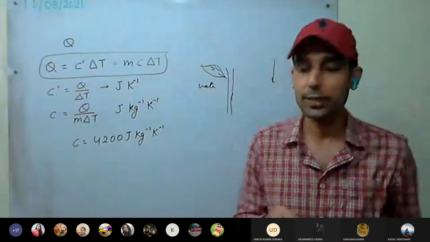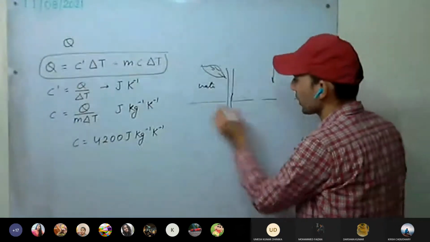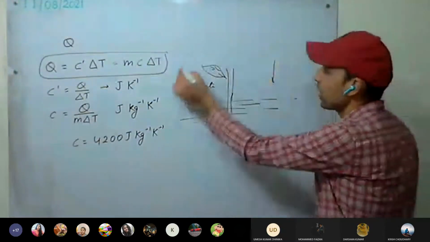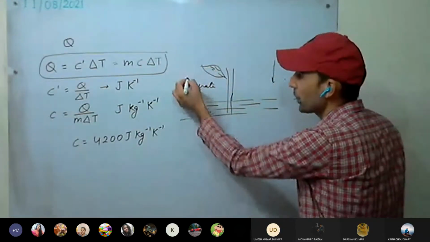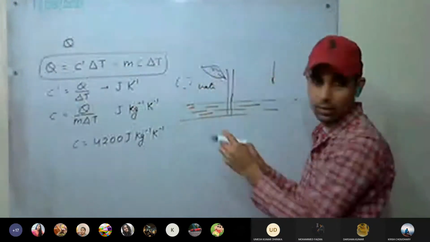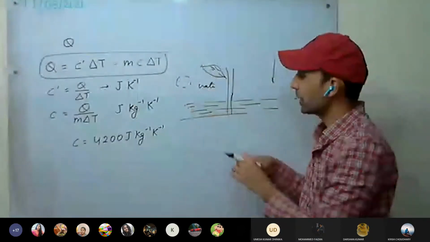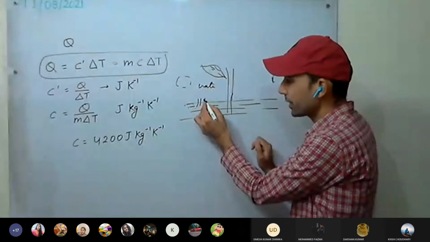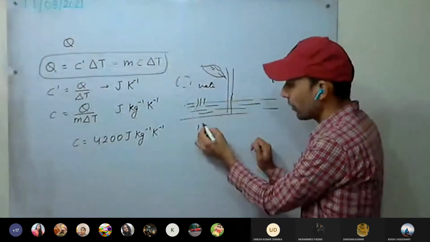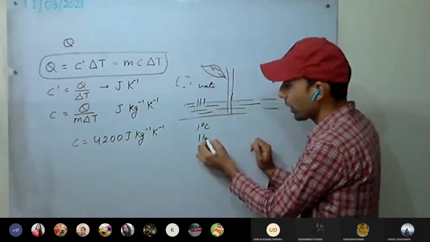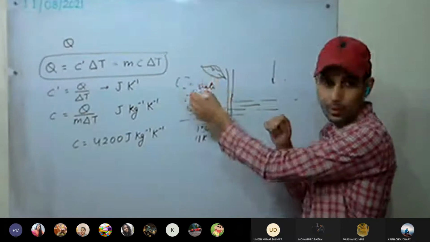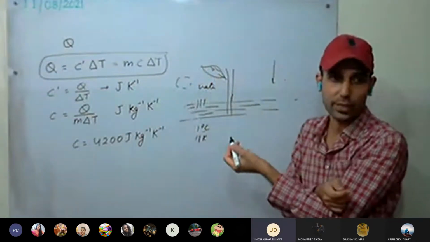So what we do in cold countries is we fill the field with water. Now, as the temperature of the surroundings drops, what happens? This water is going to cool, which means it is going to release heat. As it releases heat, for every degree Celsius or every Kelvin drop, it is going to release a huge amount of energy since it has high specific heat capacity.